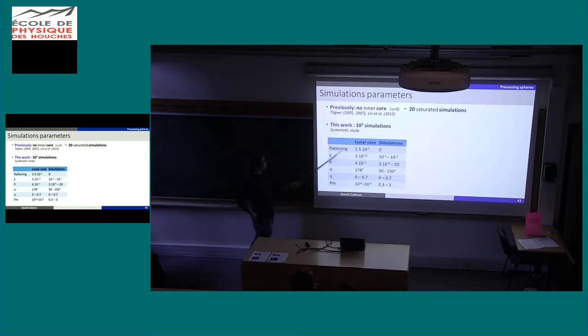Previously, before our simulations, we only had 20 saturated simulations of dynamo in a sphere. Here we have done 1,000 simulations. The idea is to derive some scaling laws. We need a lot of simulations to do that. And I remind you the values for the core of the Moon and the values we can reach with this code, which is the most efficient one in the world. So we can't do better with another code.